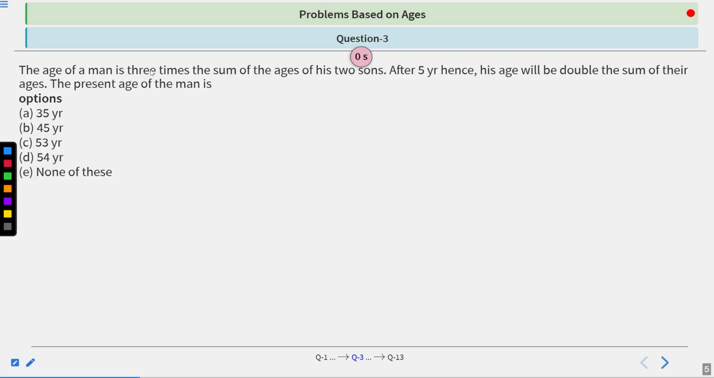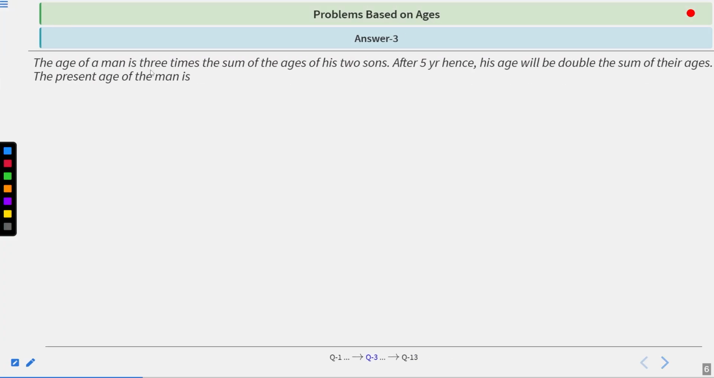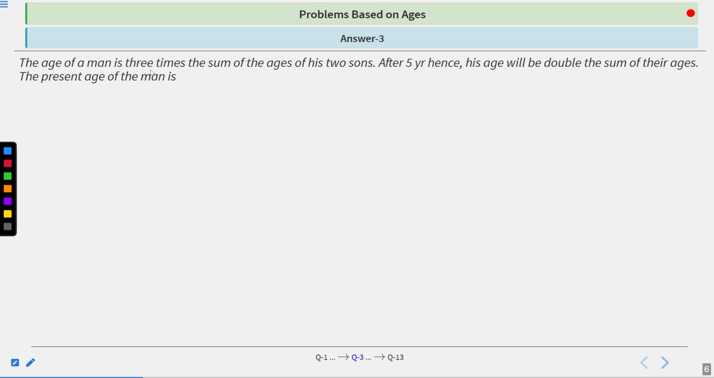Now time's up. Let's see the solution. The question says that the age of a man is 3 times the sum of the ages of his two sons. After 5 years hence, his age will be double the sum of their ages. Now the present age of the man? The correct answer of this question is B, which is 45 years. Now see the solution of this question.